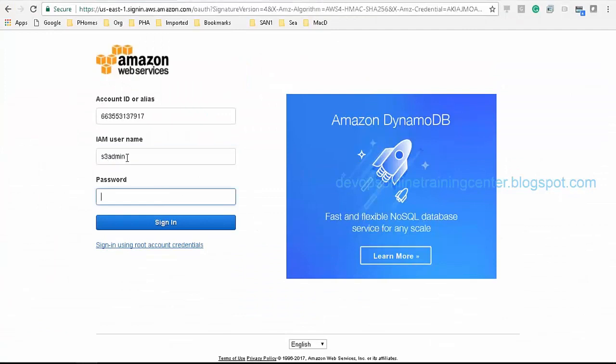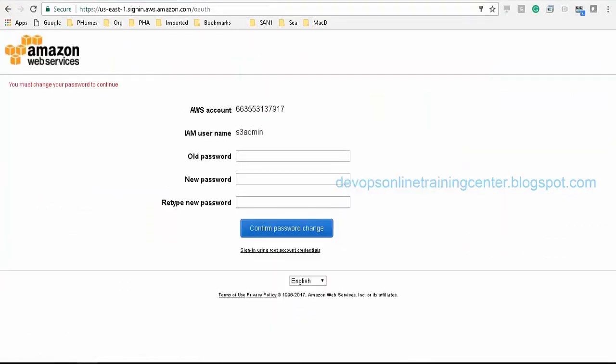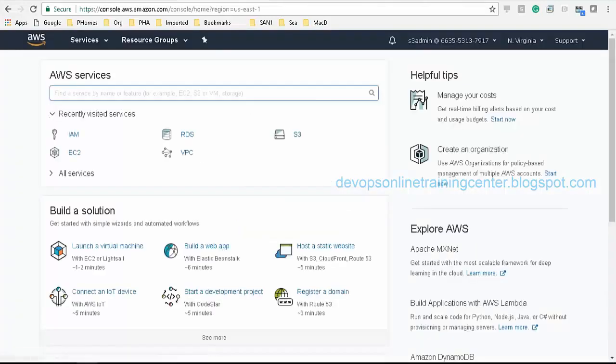S3 admin and the password, sign in. The old password, I need to give a new password, confirm password change. Okay, so now the S3 admin user is created, and we are logged in as S3 admin.